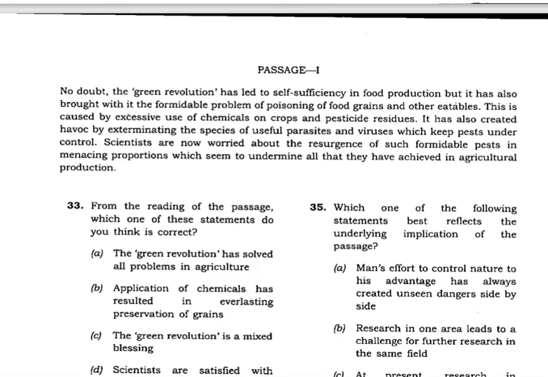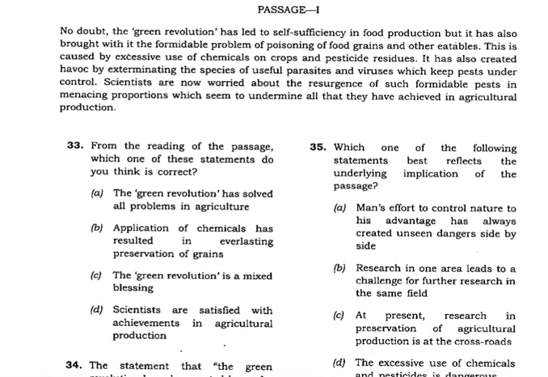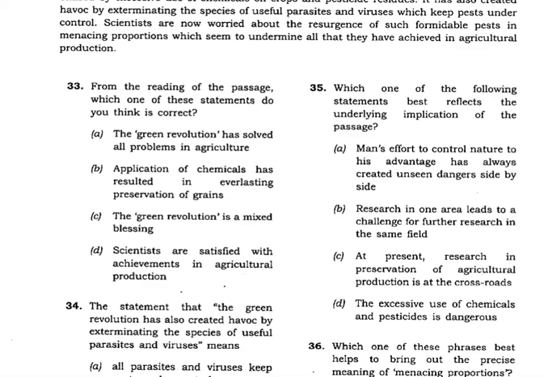Man's effort to control nature to his advantage has always created unseen dangers side by side. Research in one area leads to challenge for further research in the same field. At present, research in preservation of agriculture production is at a crossroads. The excessive use of chemicals and pesticides is dangerous. So think over that. Question number 35. So definitely the answer is excessive use of chemicals and pesticides. That is quite dangerous.